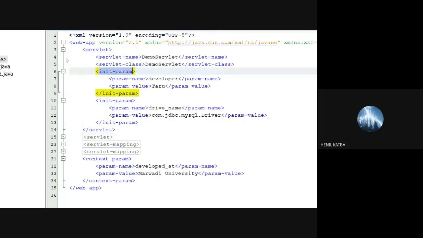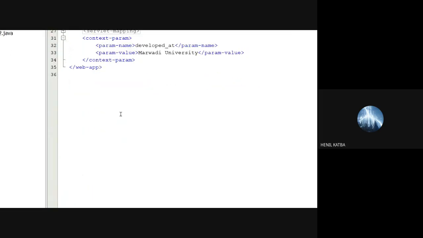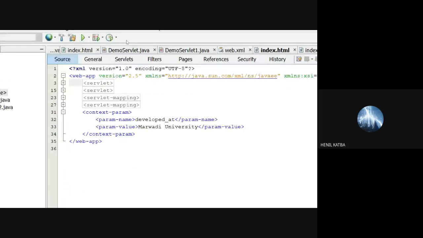Context parameter will not be inside any servlet tag. I can mention it outside. To create the context parameter, just write context-param.